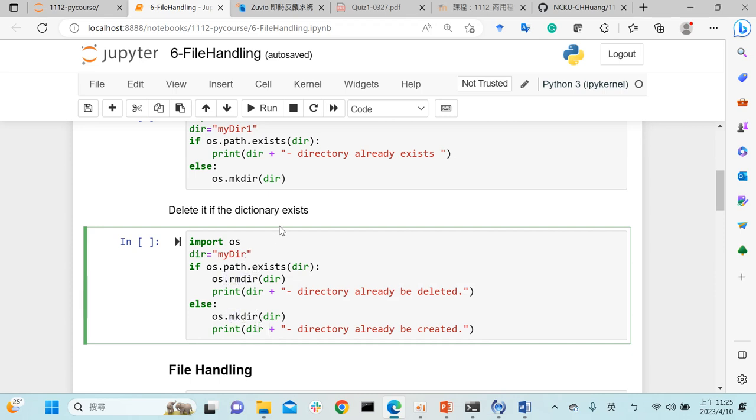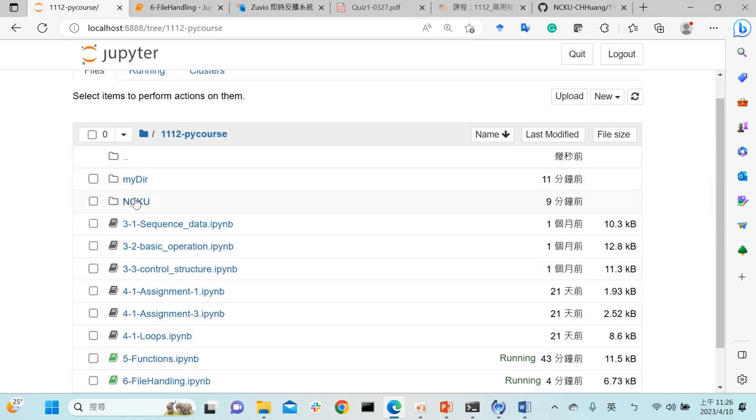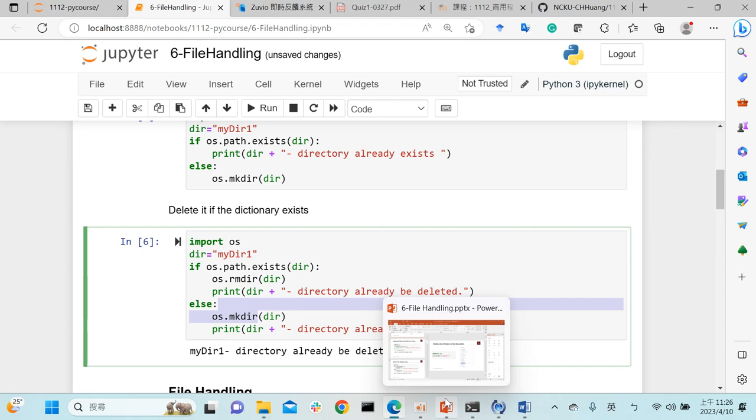So if today I use MYDIR, this helps us to evaluate whether today it exists or not, and we can depend on the result to conduct different actions. If today it already exists, we just remove it. So we enter it. My directory 1 has already been deleted. So you will see here, my directory 1 has already been deleted. Okay? So that is their difference. One is RMDIR, the other is MKDIR.